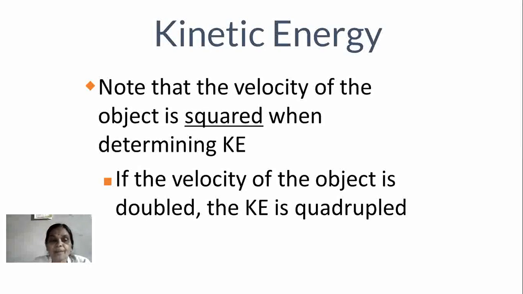Now, if the velocity of the object is doubled, its kinetic energy becomes quadruple. When the velocity of the object is doubled, at the same time kinetic energy is quadrupled, due to the relation of KE and velocity as KE is equal to 1/2 mv square. Next one.